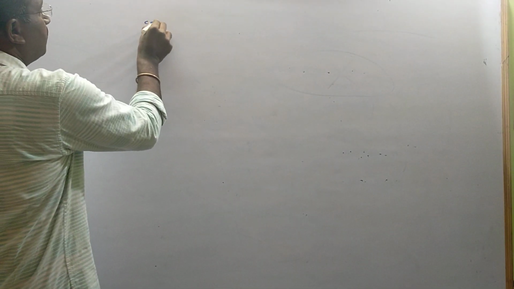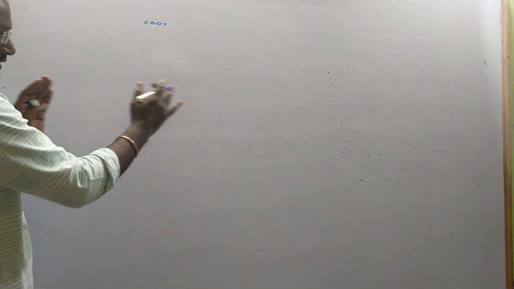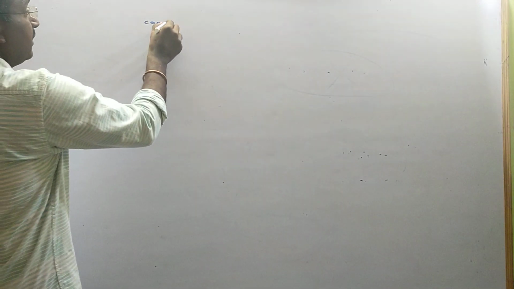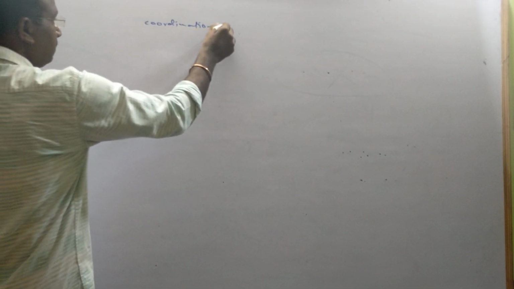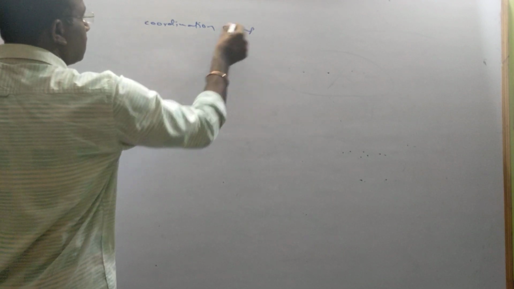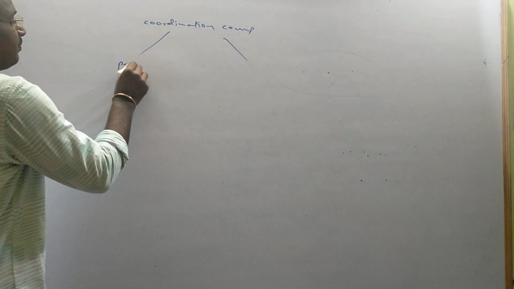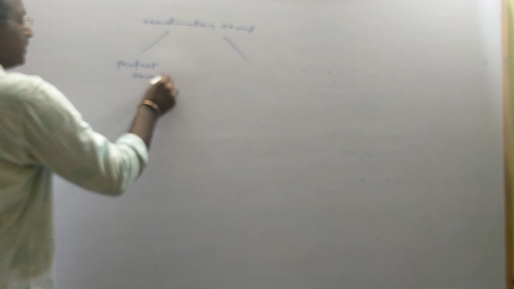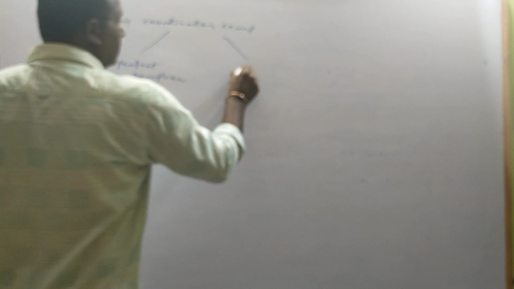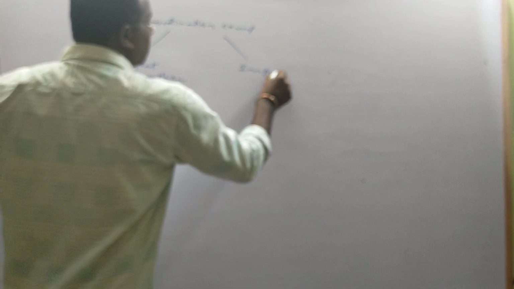Right. Next, coordination compounds. In complex compounds, I separated double salts and coordination compounds. In these coordination compounds, once again we have two types. One is perfect complexes. Second one, imperfect complexes.